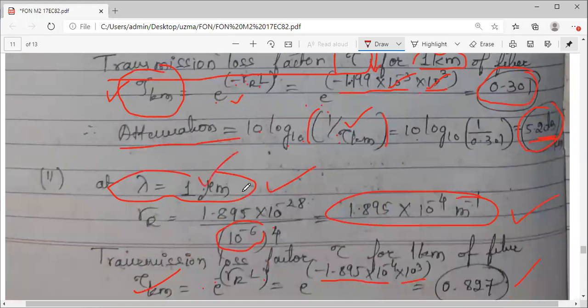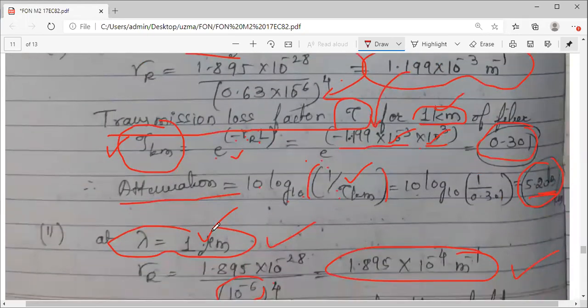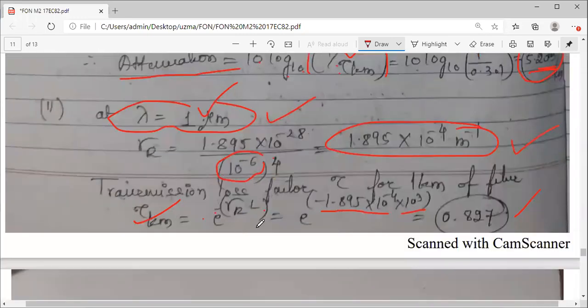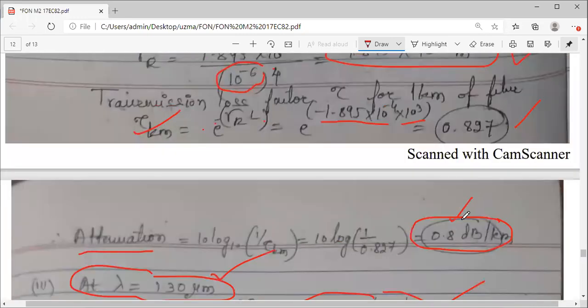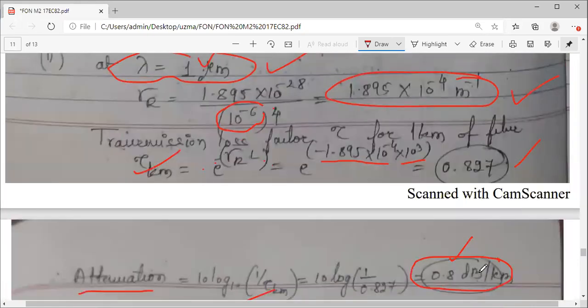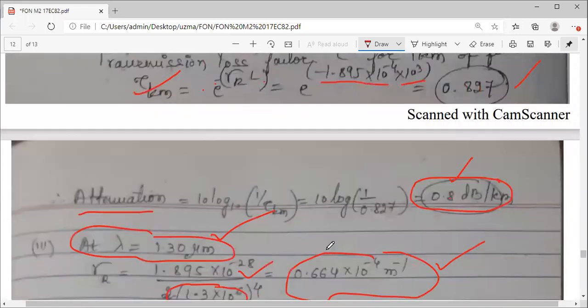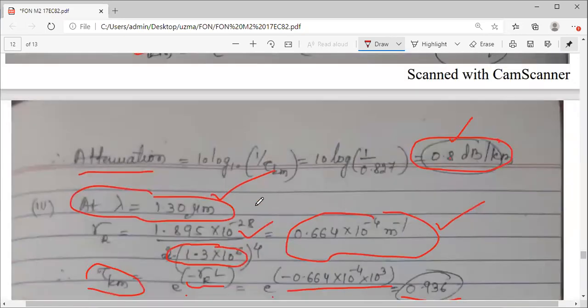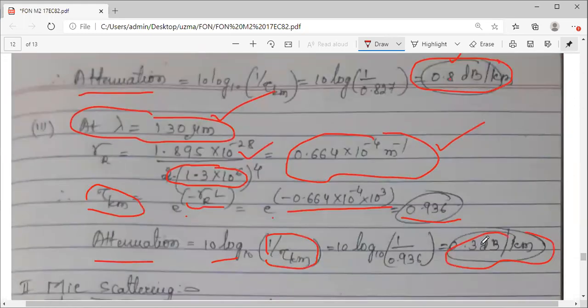When I took lambda as 1, which is more, 0.6, then 1, then 1.3. For the second lambda, observe attenuation is reduced, 0.8 हो गया है. Earlier it was 5.2. If you increase the lambda, it is 0.8. Now further, for lambda equal to 1.3 micrometer, और ज्यादा हो गया lambda, तो आपका attenuation 0.3 और कम हो गया. So that is the practical view. Rayleigh scattering coefficient can be reduced by increasing the lambda, taking the longest possible wavelength.